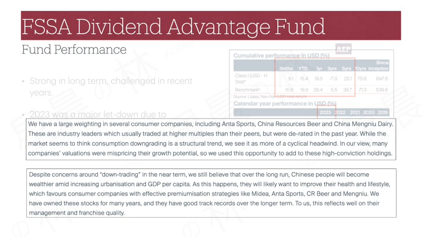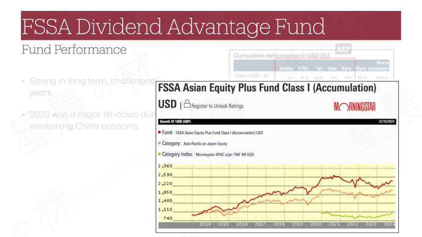We did see some recovery in Chinese equities this year, and the fund has delivered a decent positive performance, although still lagging behind the benchmark. Now, while the 2023 performance had been disappointing, the reality is that many other Asia ex-Japan equity mutual funds had a bad year as well, just that they weren't as badly impacted as AEP, since many other fund managers were not focused on consumer staple stocks in China.